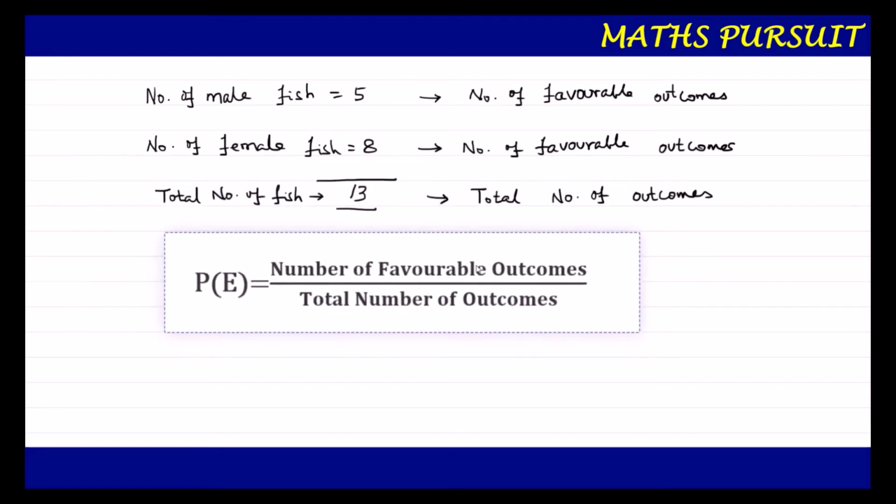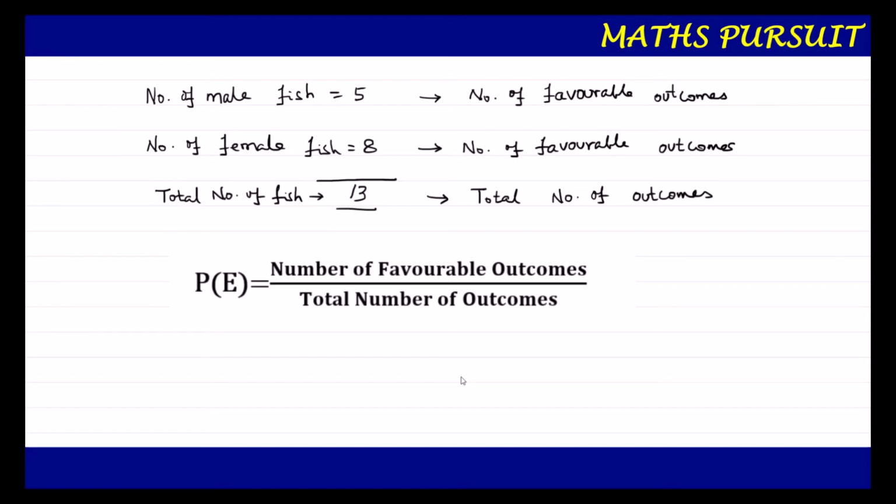Here the question asked us to find the probability that the fish taken out is a male fish. That means when the shopkeeper picks up the fish, what is the probability that that particular fish is going to be a male fish?